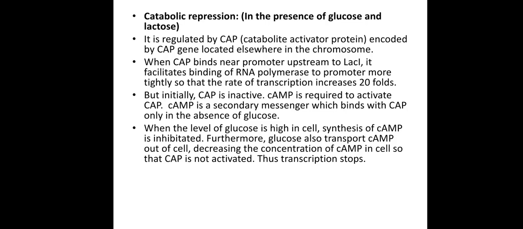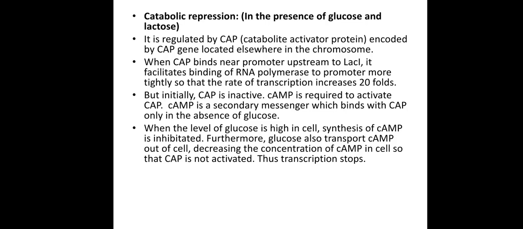The concentration of glucose and the concentration of cAMP are inversely proportional to each other. If glucose is low, a higher amount of cAMP is present. Whenever glucose is high, there is a low concentration of cAMP. So whenever the level of glucose is high in the cells, the synthesis of cAMP is inhibited. Furthermore, glucose also transports the cAMP out of the cells, decreasing its concentration.